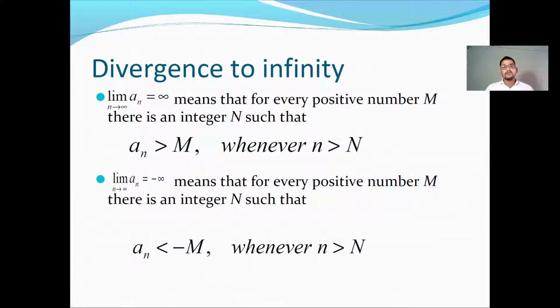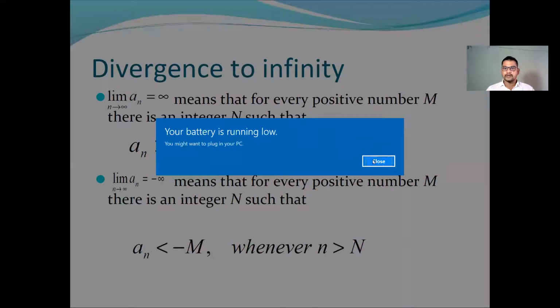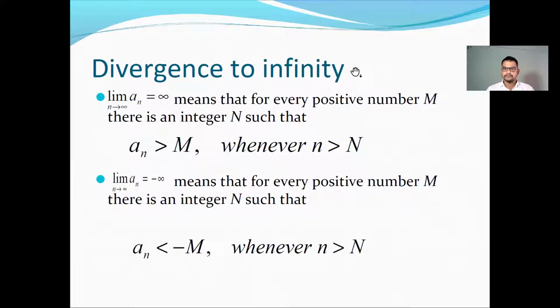Next, divergence to infinity. What is meant by divergence to infinity? If the limit as n tends to infinity of an is equal to infinity, we mean that for every positive number M, there is an integer N such that an is greater than M whenever n is greater than N.